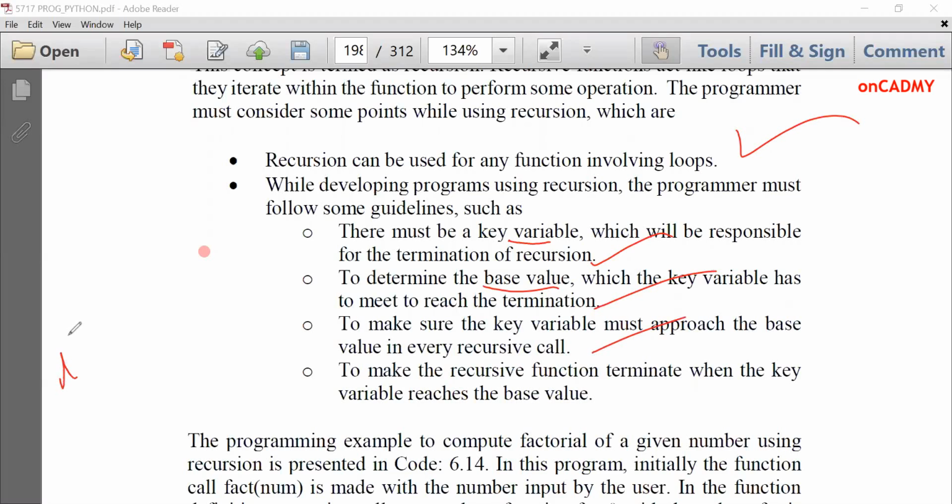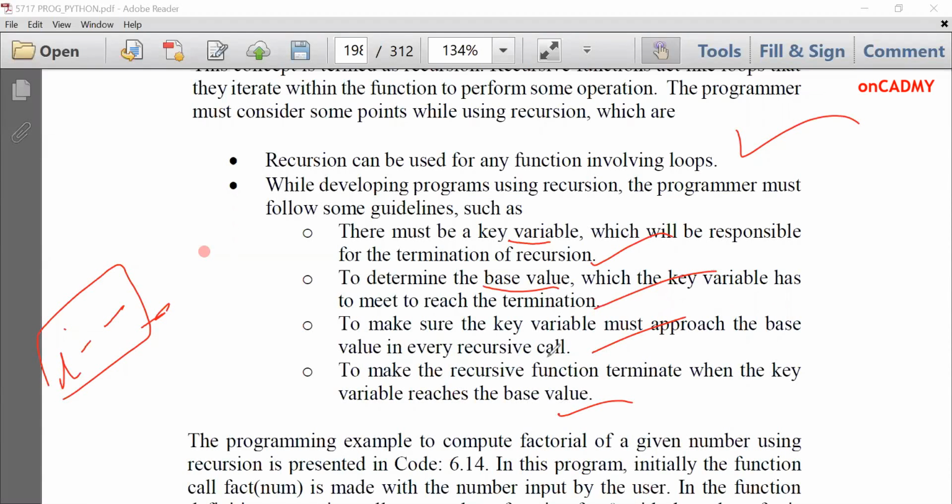In a loop, we use either i plus plus or i minus minus to reach the termination point. Similarly, in a recursive function, we should write a certain statement so that it approaches the termination condition. And the next one is to make the recursive function terminate when the key value reaches the base value.